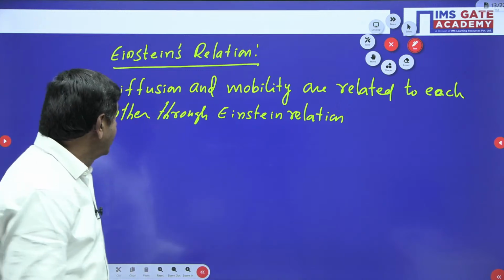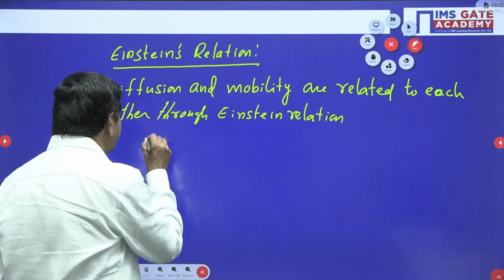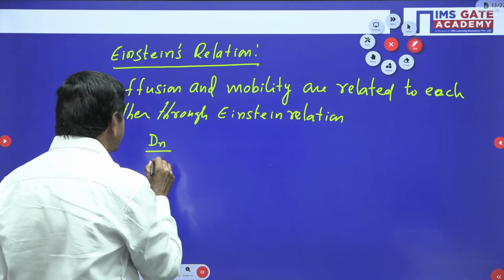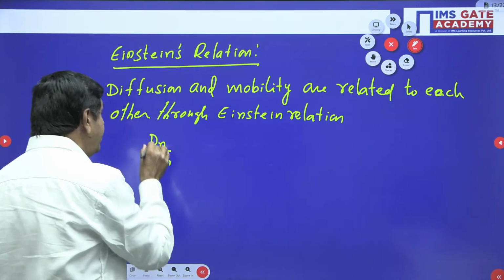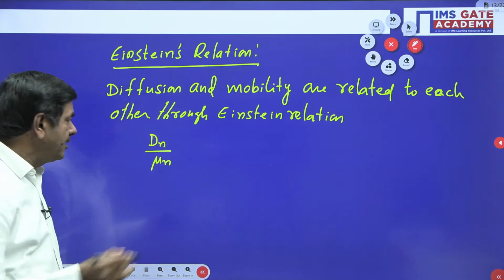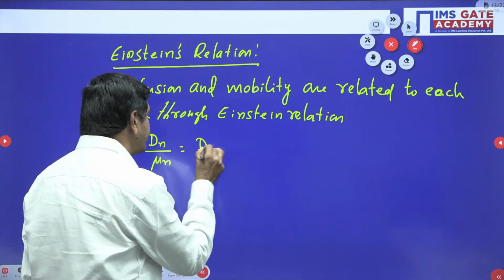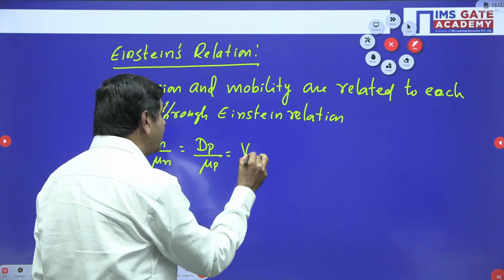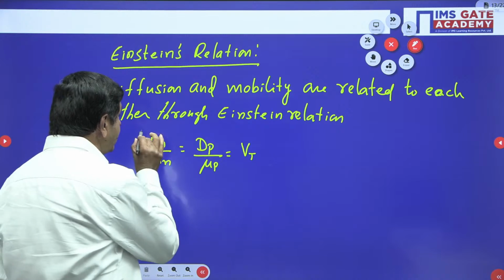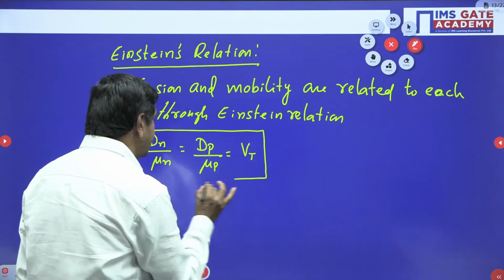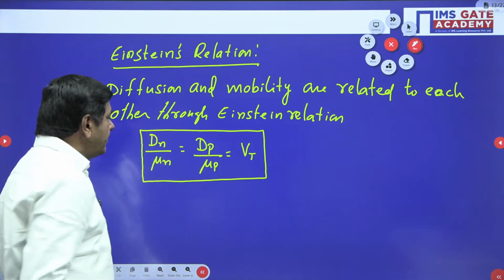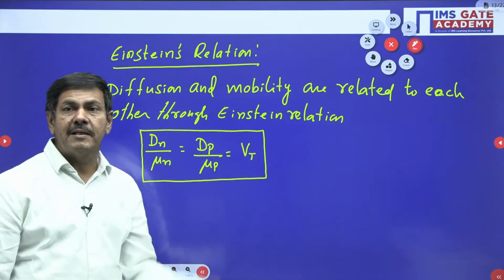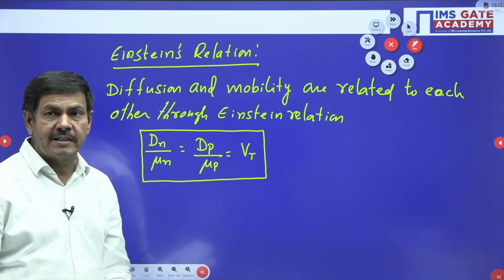What is that? Diffusion, you know very well, dN by mobility, which is mu n, or you can take dP by mu p also, is equal to the thermal equivalent of the voltage. The relationship is given by Einstein. Diffusion to the mobility is equal to the thermal equivalent of the voltage, Vt.